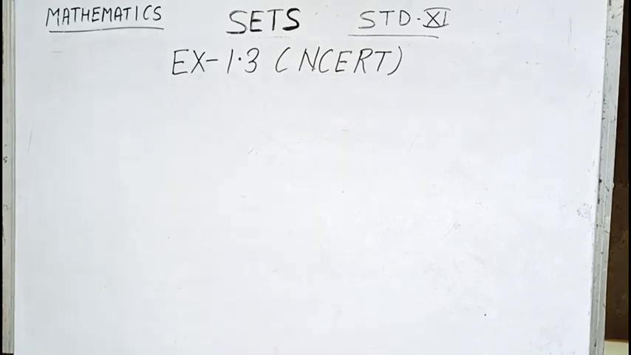Today we will do exercise 1.3 NCERT. Now children, this exercise 1.3 is based on the concept of subsets, power set, universal set and intervals as the subset of the real numbers, which we have done in the last video. So let us do exercise 1.3 of NCERT.